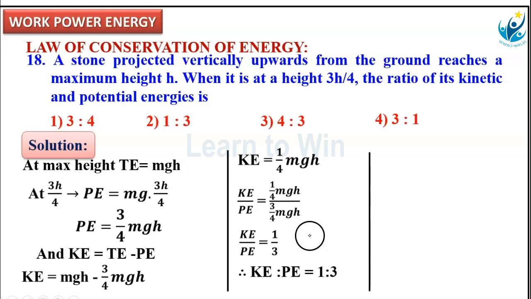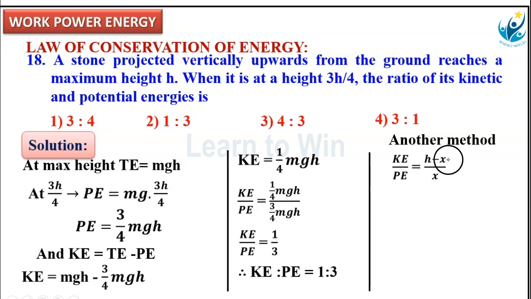Now, there is a shortcut method to find the ratio of kinetic energy and potential energy. Here, the ratio of kinetic energy and potential energy is equal to maximum height minus x by x, where x is the height of the object from the ground. Shortcut formula: kinetic energy by potential energy equals h minus x by x. Suppose in the problem they ask potential energy by kinetic energy, then it is x by h minus x.